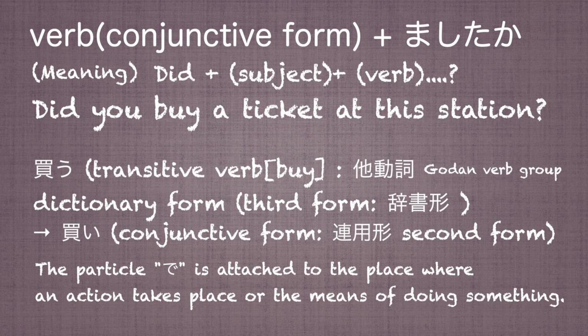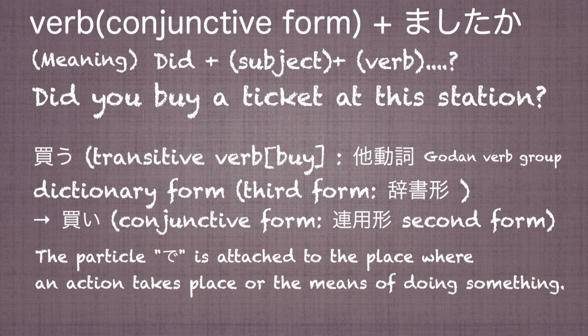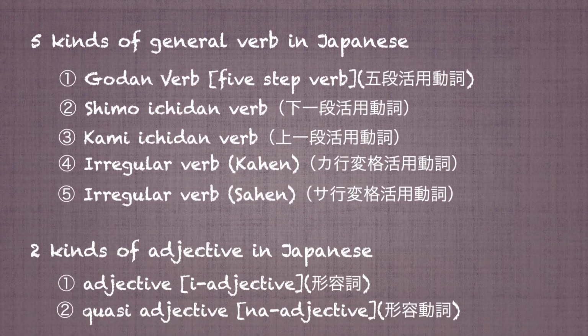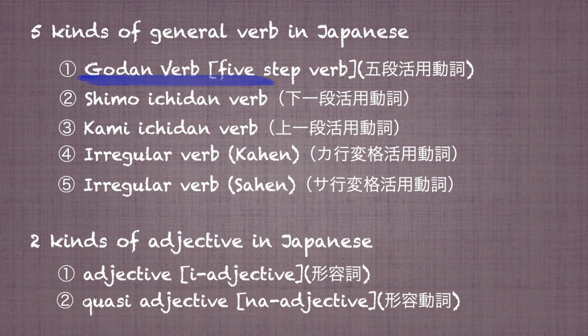Kau, it means buy in English. It is the dictionary form of the verb. When we look up a verb in a Japanese dictionary, every verb is written in dictionary form. That's why we call it dictionary form. Kau. This verb is classified under the Godan verb group.